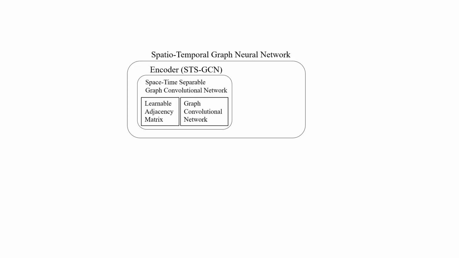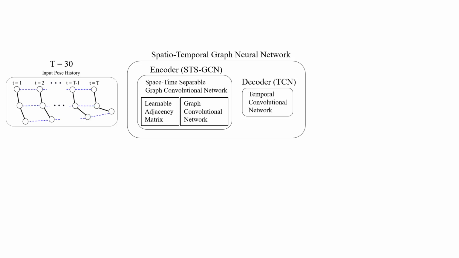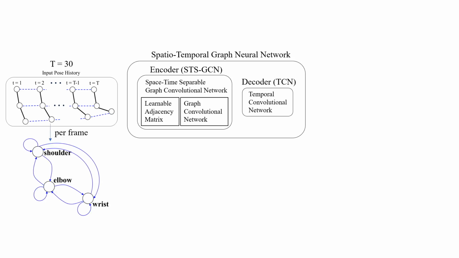We employ a spatiotemporal graph neural network that follows an encoder-decoder structure, where the space-time separable graph convolutional network is used to embed the motion dynamics and the decoder is used to forecast and generate the following future motion. Each temporal frame of the motion graph contains 3 nodes for the shoulder, elbow, and the wrist.